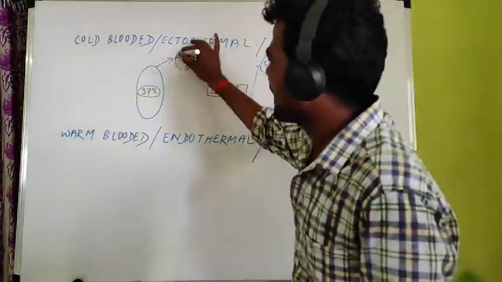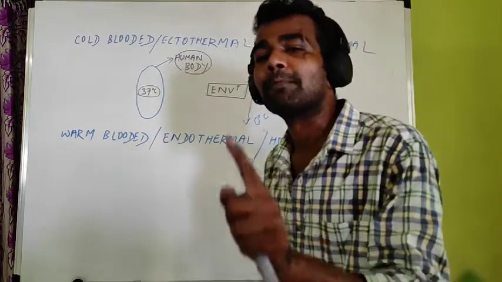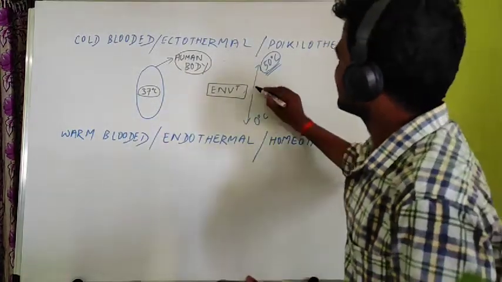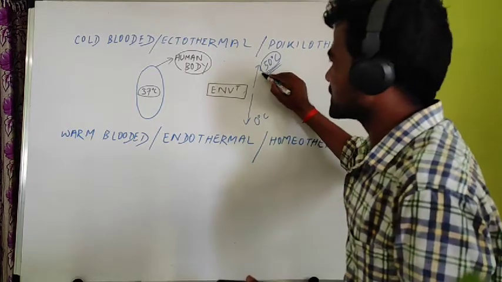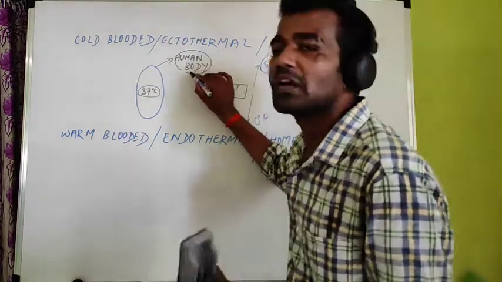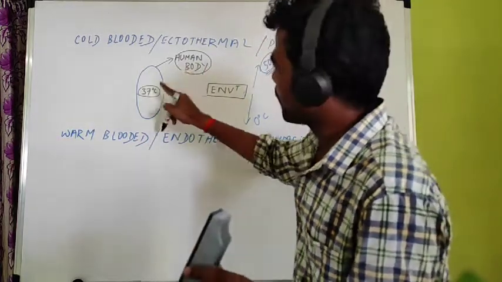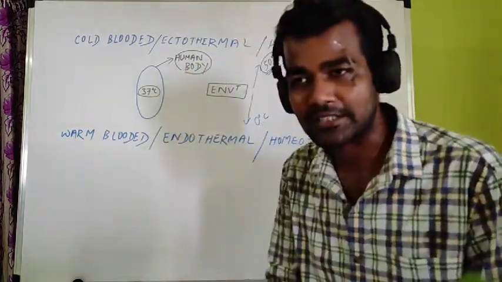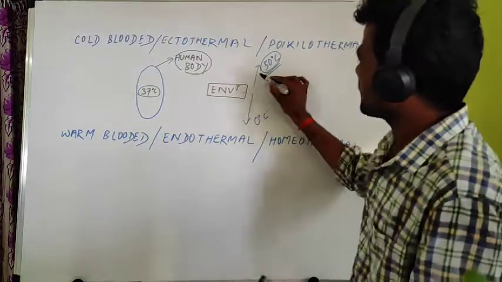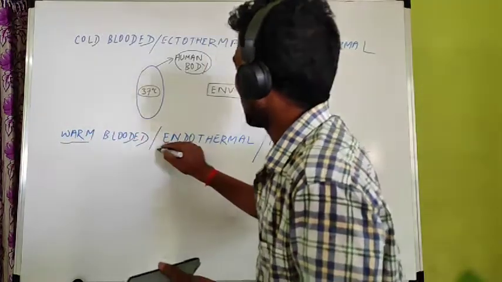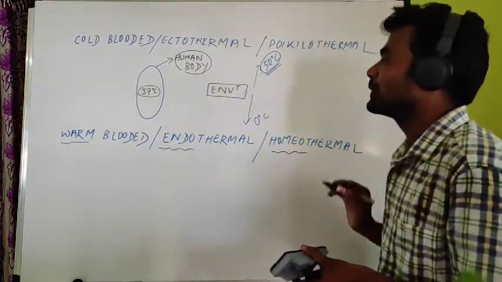But what about the human body? Human body temperature never changes. Remember this. There is a change in temperature of environment, but human body temperature never changes. And this type of organism, whose body temperature does not change even after a change in the environment, is called warm-blooded or endothermal or homeothermal.